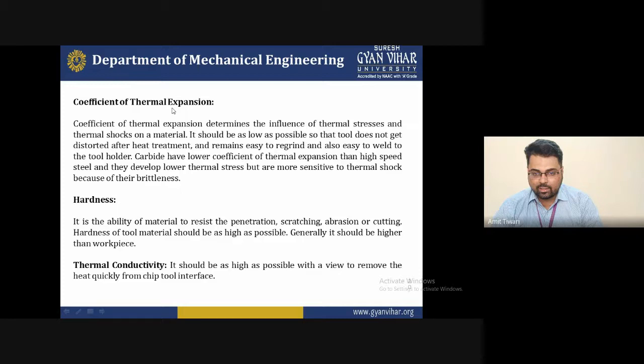If the temperature of the tool material increases, the heat zone increases, and at that time the tool material has a chance to wear, or to reduce the quality and decrease the surface quality of the workpiece. So for maintaining this, the coefficient of thermal expansion is the most important, and also a desirable property in designing a single point cutting tool.